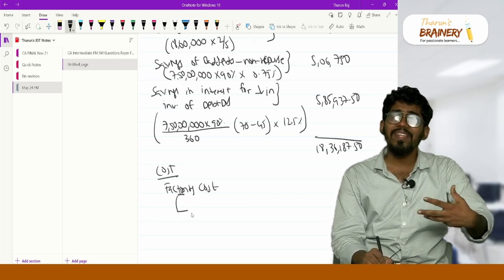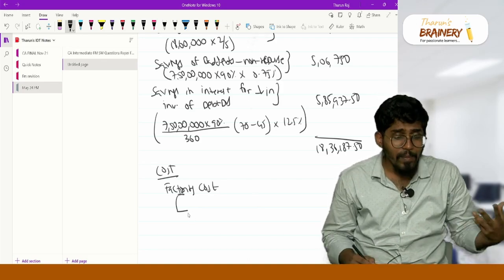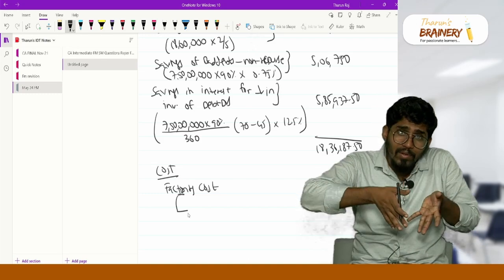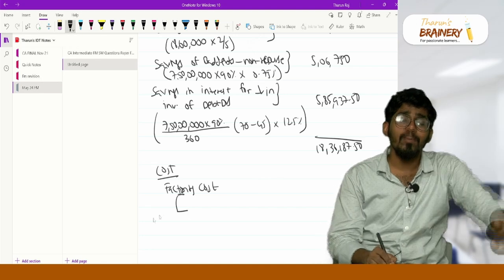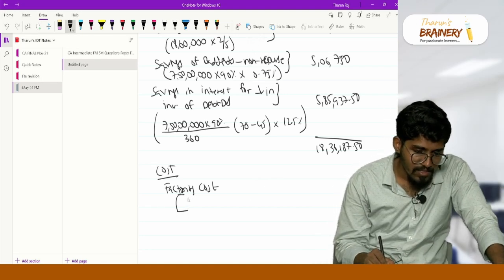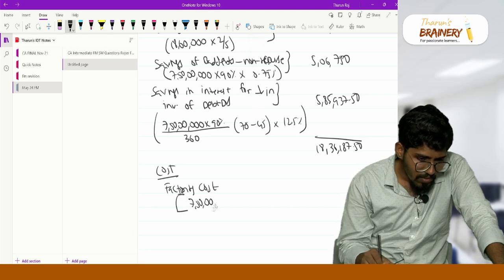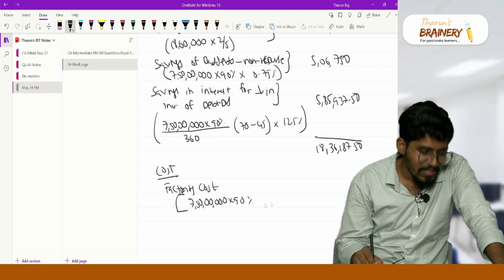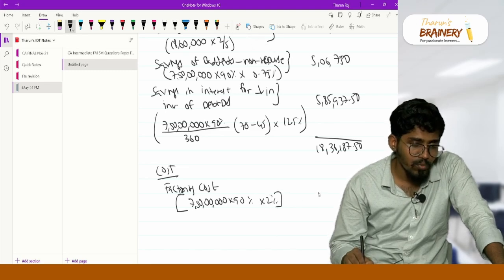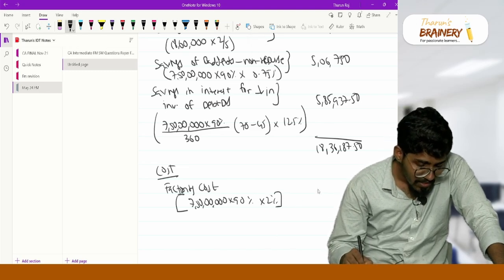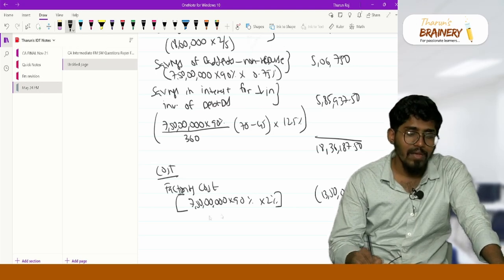Sir, whatever is my receivables, on that I have to pay factoring cost. See, factoring cost will be paid on the debtors value, agreed, but this I am calculating for the entire year. So for the entire year, what will be my factoring cost? It will be on total credit sales, which is 7 crore 50 lakh into 90 percentage. On that credit sales I have to pay 2% factoring fees. So that will come to 13 lakh 50,000 as the factoring fees.